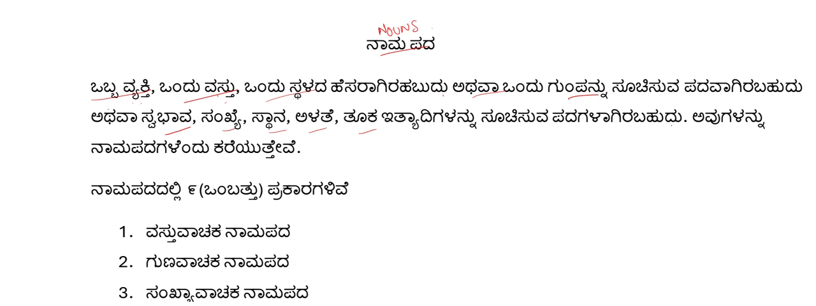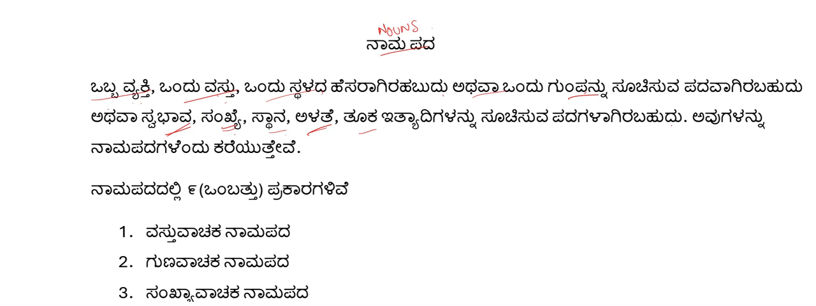So it can either indicate a person, a thing or a place or a group of things, or it can be an indication of swabhava, which means character, sankhya, which is the number, sthana, which is the place in the number system, the place of that object in the number system. Alate, measurement, like how big it is, what is the size of it. Tuka, how much it weighs. So the words which indicate all these characteristics can also be a noun.